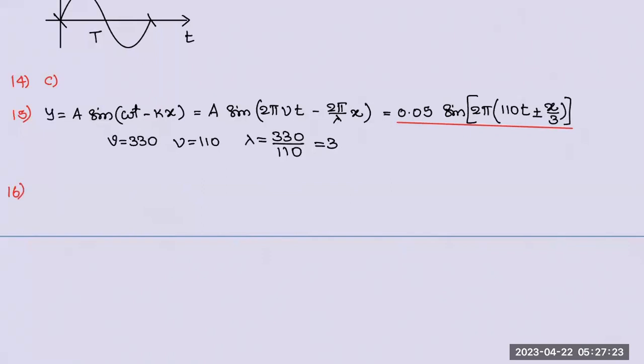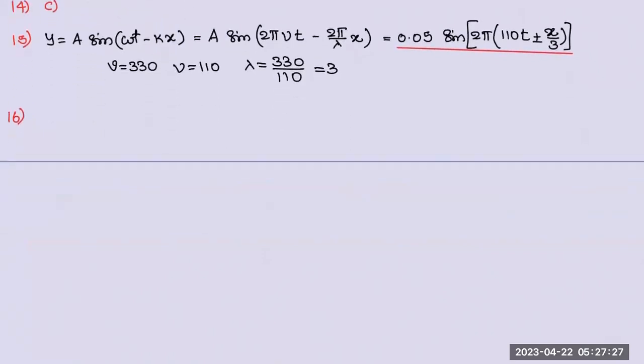16. A wave is represented by the equation. Okay, right. Let me write the equation. y is equal to 7 sine 7 pi t minus 0.04 x plus pi by 3.